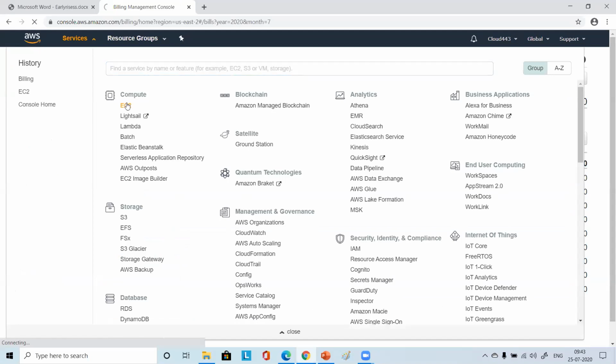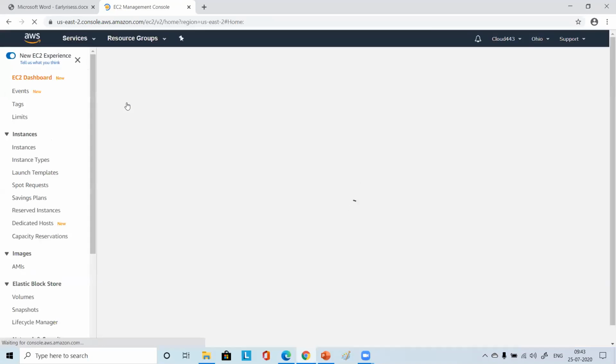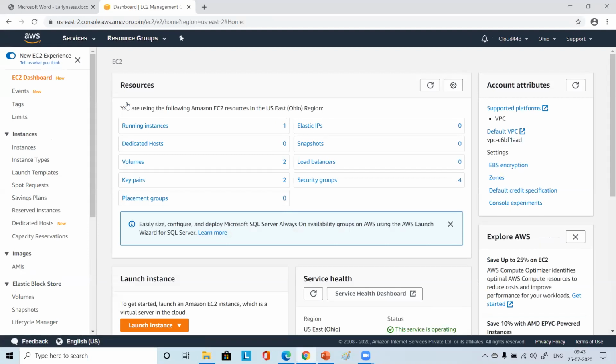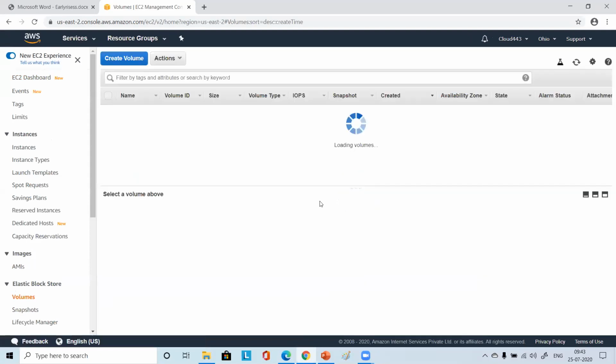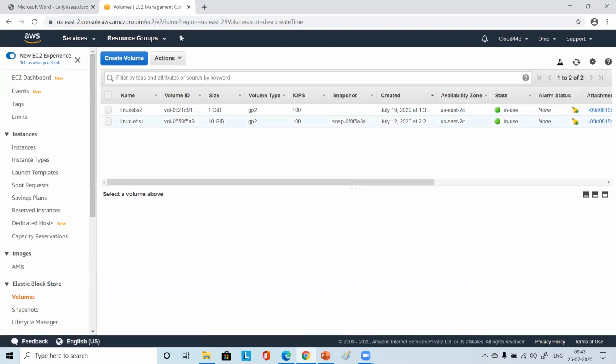Okay. Please go to EC2 now, all of you. So I need to add a volume. We'll do that, not an issue. So you just see here under volumes, you have only one 10 GB volume, right? Yeah, okay, perfect. So that's good.